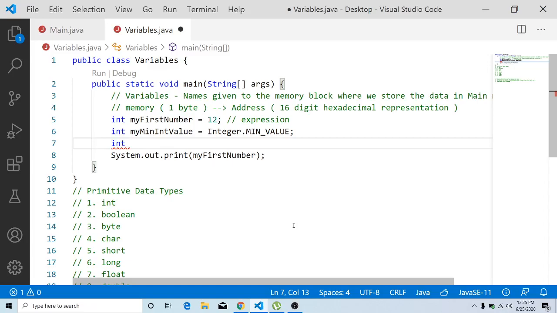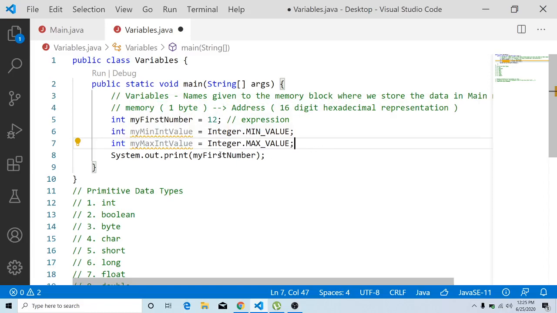One more variable that I will take is going to be my max int value. This is the next variable name, which is equal to Integer.MAX_VALUE. Then one more variable is going to be the max value. Both these values we have assigned to my int variables.